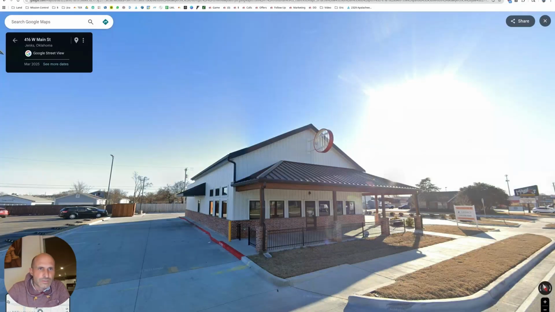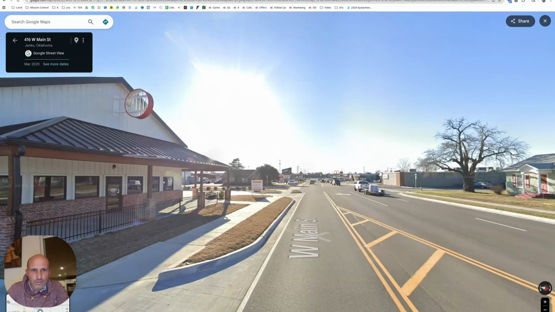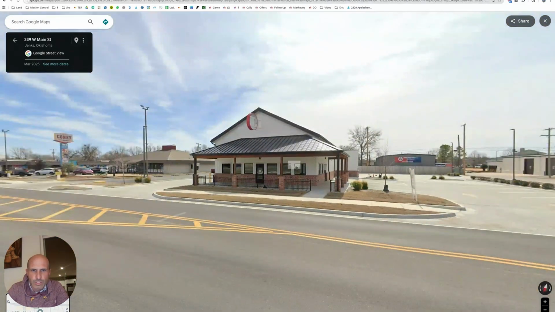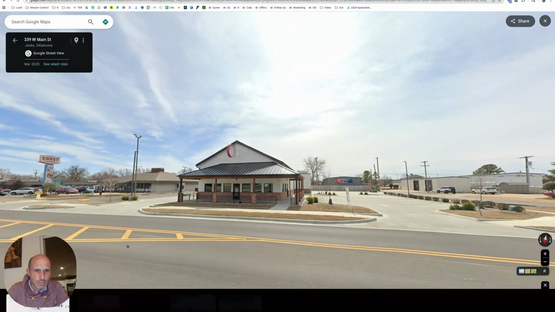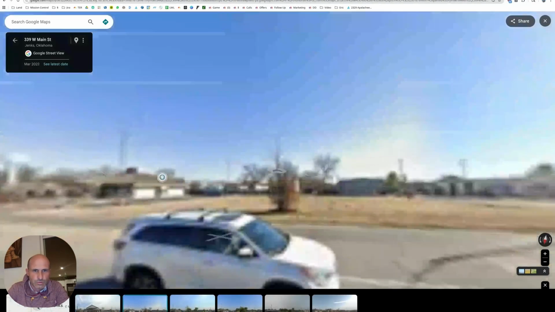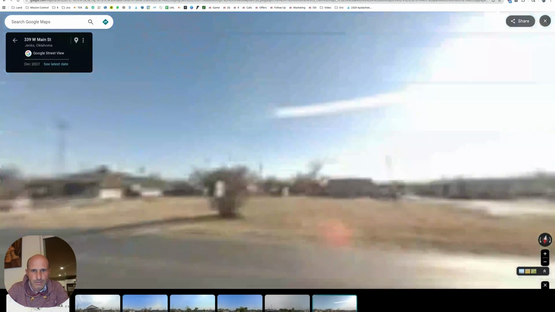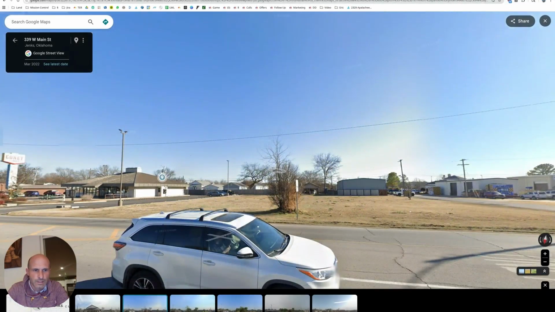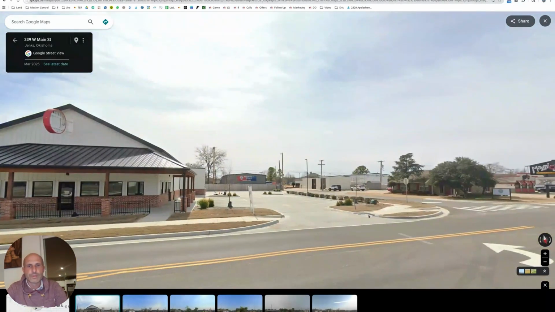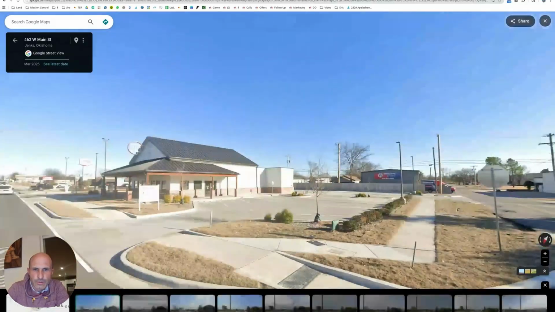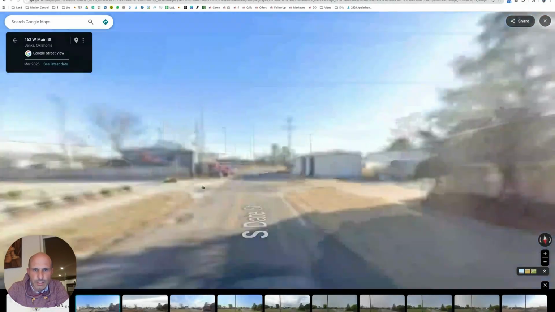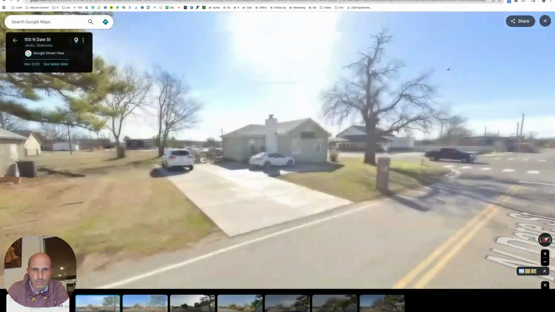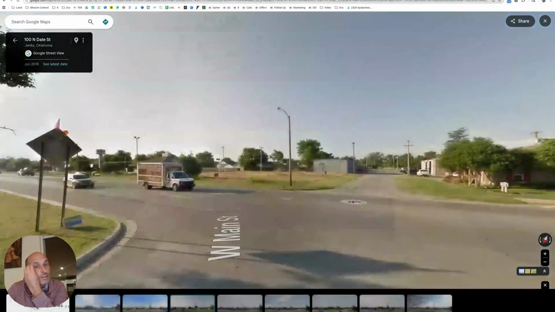So let's take a look at the street view. Let's go back to the street view. So this was a vacant building. This was a vacant building and it was built in 23. Vacant building, sign available. Let's go back to 20. What's before 22? Yeah, it's a piece of land. If we go back, 2011, 2021, it's land. 2022, it's land. 2025, it's building. What the heck? Somebody built a building here with nobody to go in it? Or did they? Maybe I can get some different age shots on this thing. It's all vacant building. Why would you do that? Okay, I don't understand what's going on here.